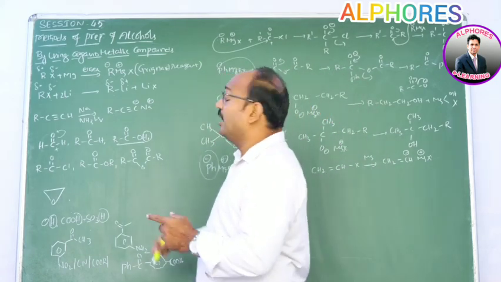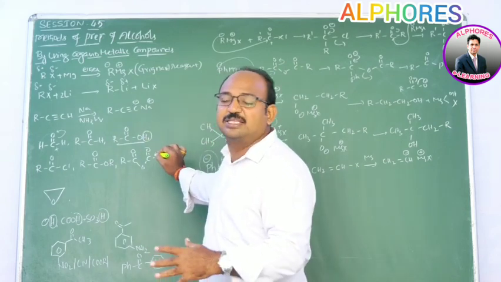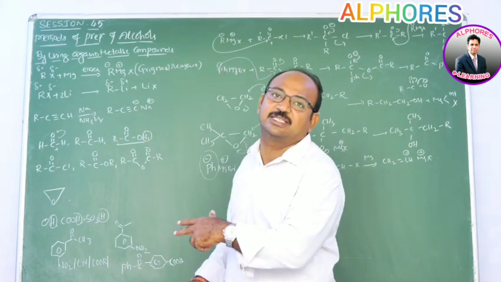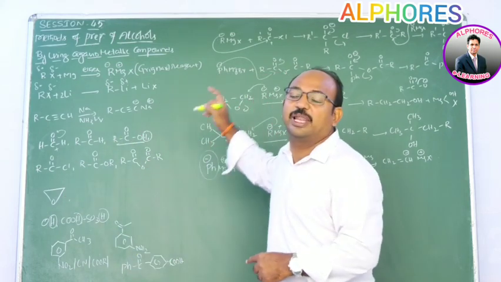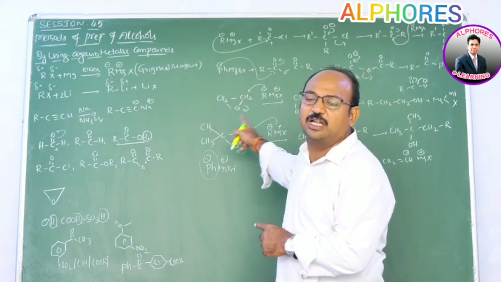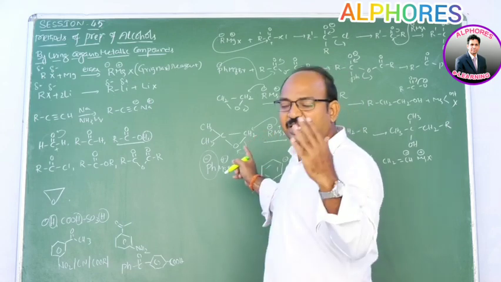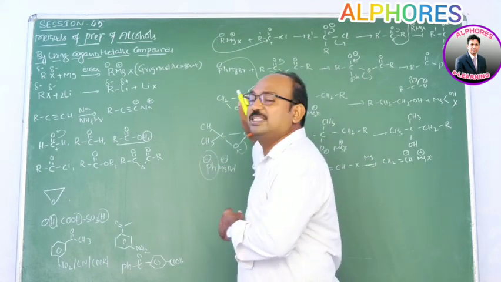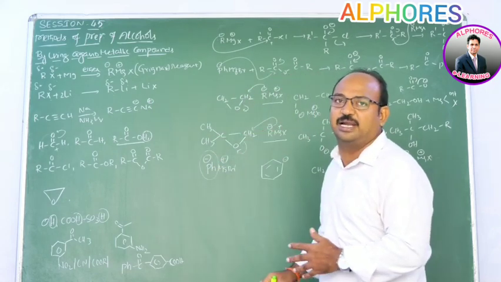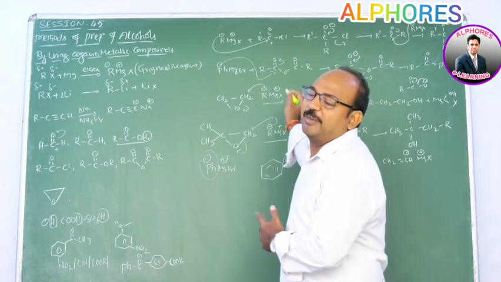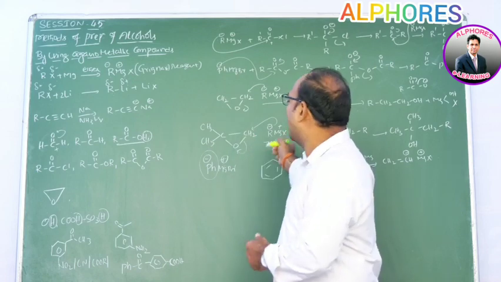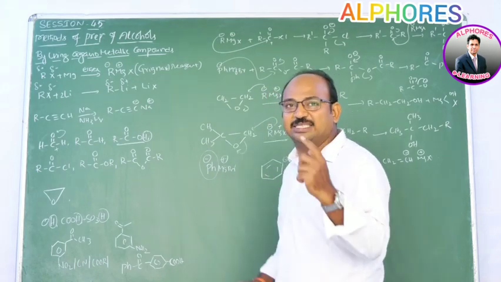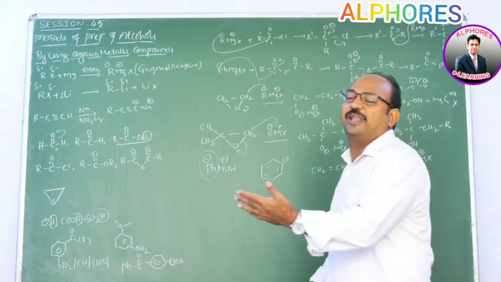Similarly, with carboxylic acid anhydrides also 2 moles of Grignard reagent get consumed. And with epoxides, Grignard reagent also reacts and forms alcohols. In an epoxide, one carbon is more hindered and one carbon is less hindered. In such a case, the carbanion from the Grignard reagent or any organometallic compound has to approach the less hindered carbon instead of the more hindered carbon.